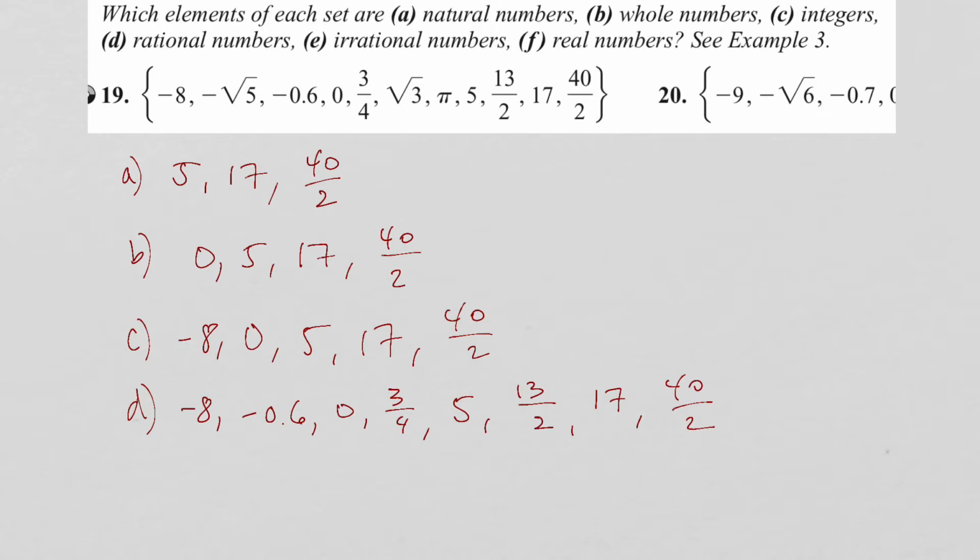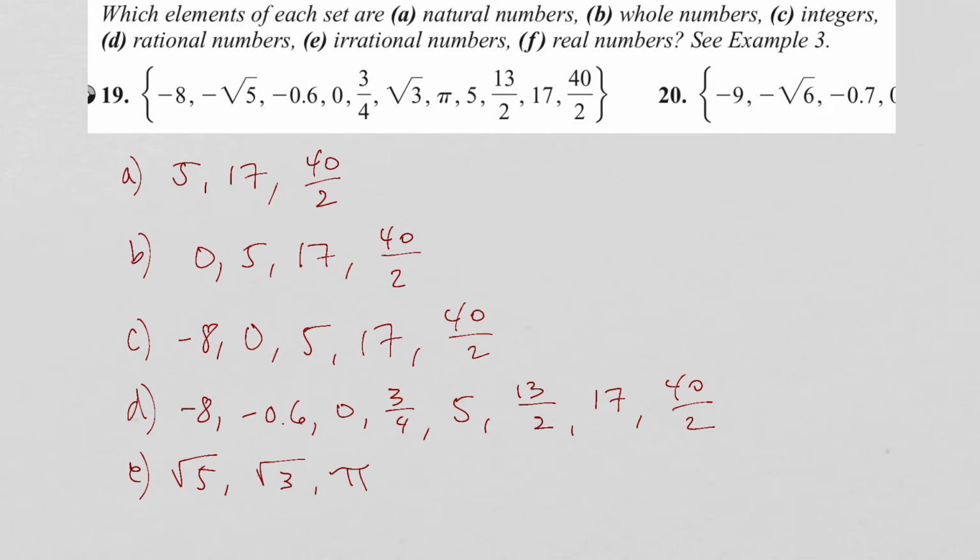And let's see, part E is the irrational numbers. Those are all the numbers that were not rational. So root 5, root 3, and pi. And finally, the real numbers, well, they're all real numbers.